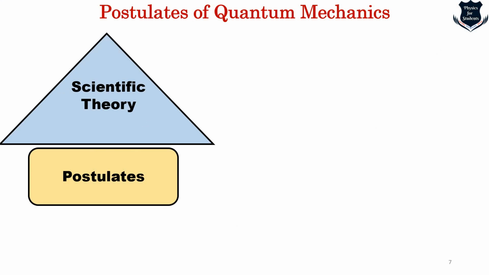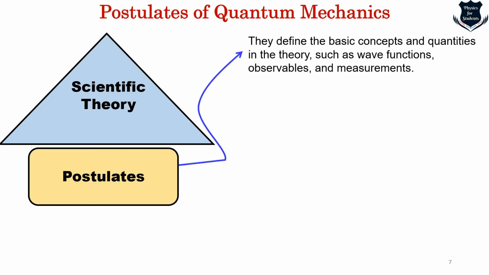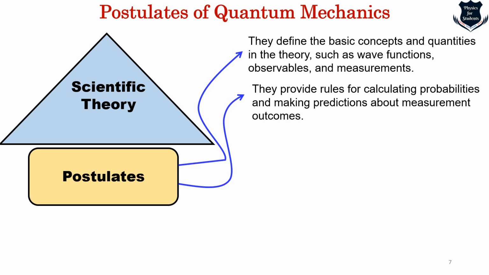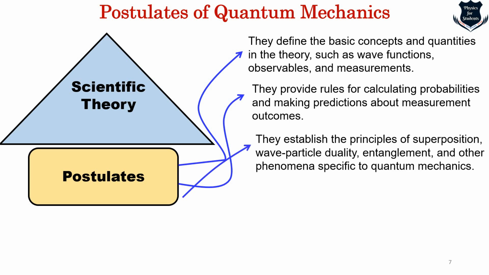So as we have seen in this figure, the first thing is that they define the basic concepts and quantities in the theory, such as wave functions, observables and measurements. We will see that. So that means the basic concepts are being defined, and the postulates are later generalized or put into mathematical equations. The second thing is that they provide rules for calculating probabilities. That means until and unless we have a set of rules, how do we calculate the probabilities from the wave function for making predictions?